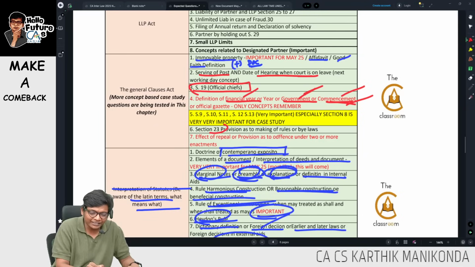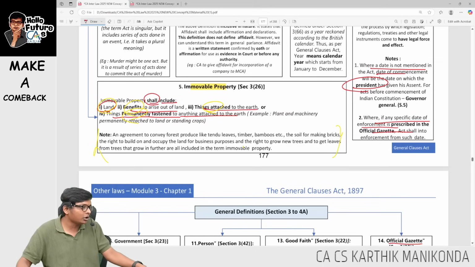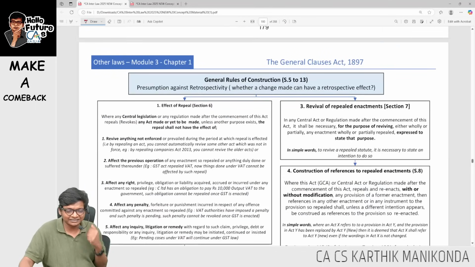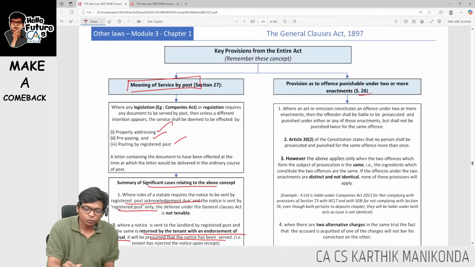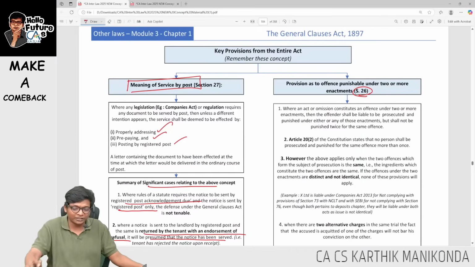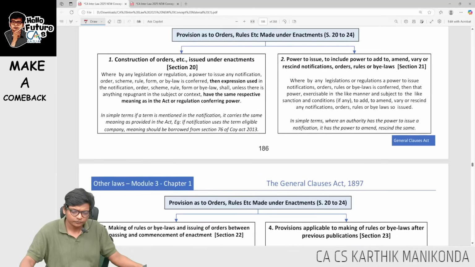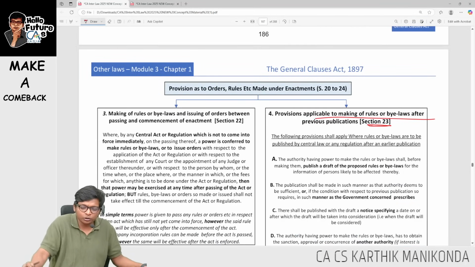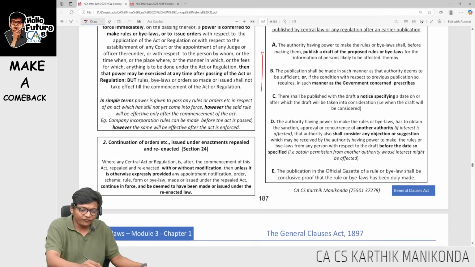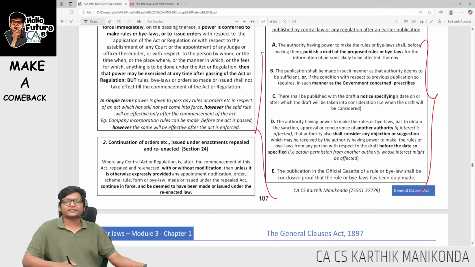Next is section 23, provision as to making rules or bylaws. Very, very important, guys. Section 23 can be a direct question for 4 marks. Sorry, the provision as to offense is section 26; section 23 is here. In our book I kept it at the end. Section 23, provision for making rules or bylaws. Here there are 5 points. Please memorize these 5 points.